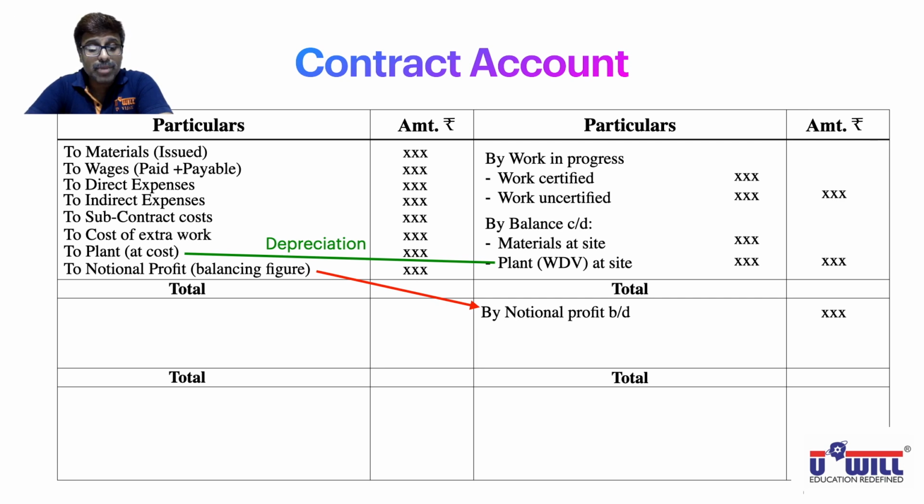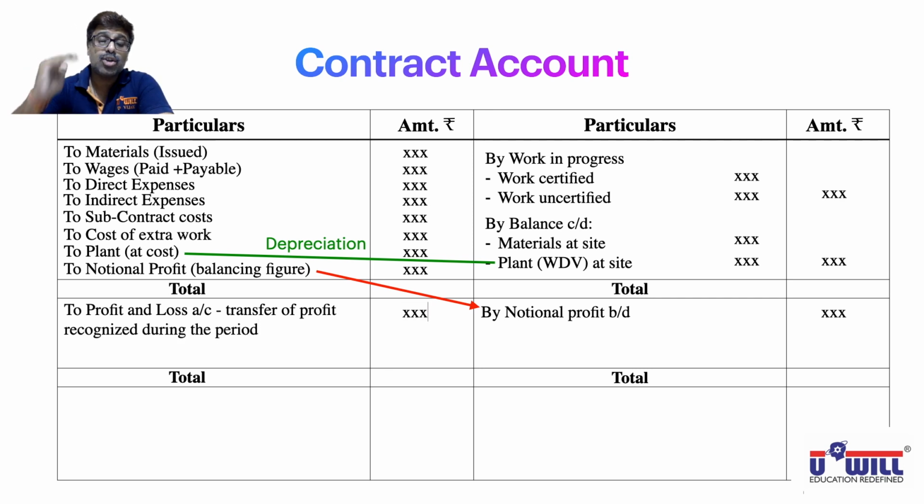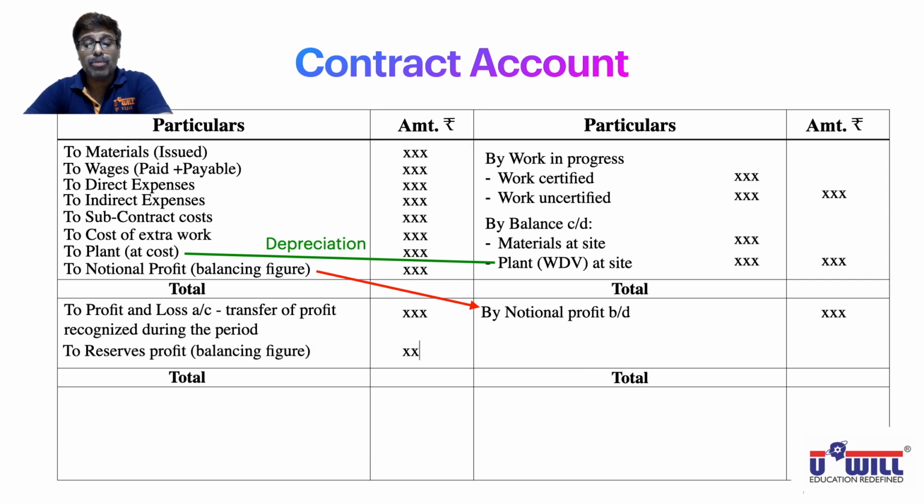So from this notional profit we will find out what amount we have to transfer to P&L account, and that we will find out based on the percentage of completion that we studied in the previous slide, and you have written in the notebook: up to 25%, 26 to 50, 51 to 90, 91 to 99 and 100. The remaining balancing figure will be transferred to reserves. Now this reserve you again write on the opposite side as reserves brought down.